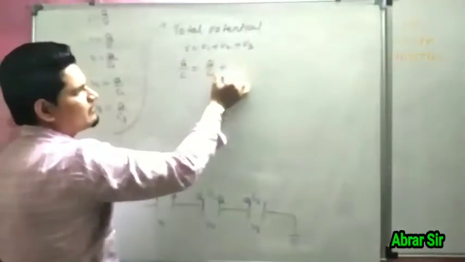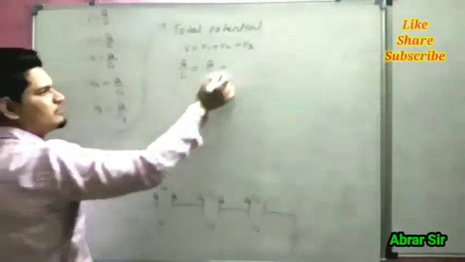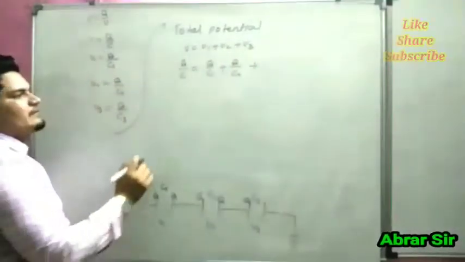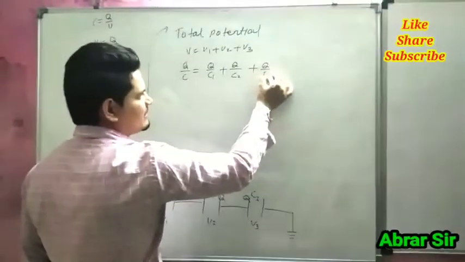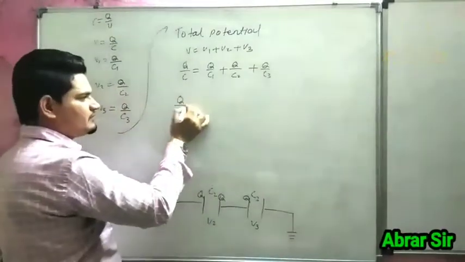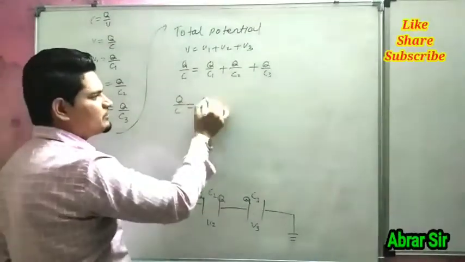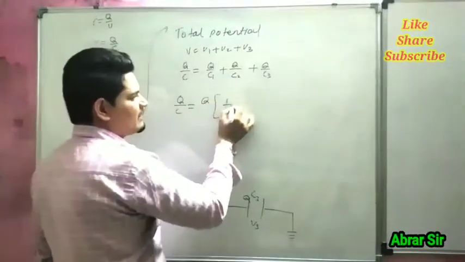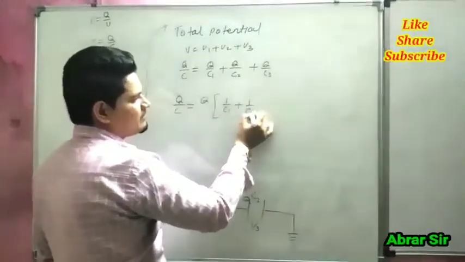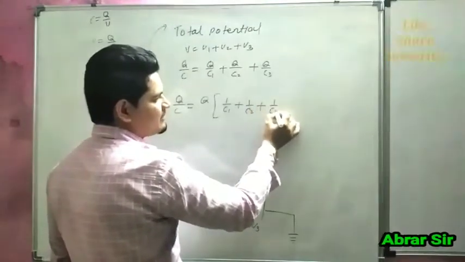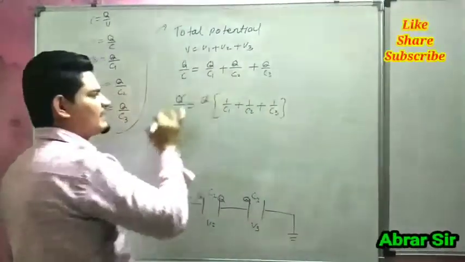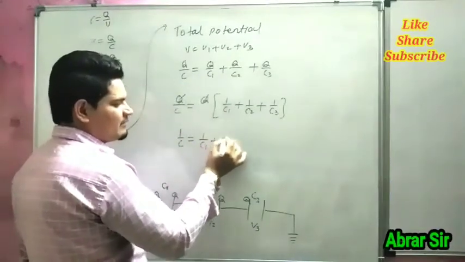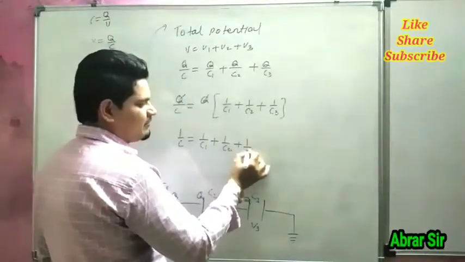Formula of V2, Q by C2. Formula of V3, Q by C3. Now we can take common Q from the numerator. So the remainder is 1 upon C1, 1 upon C2 and 1 upon C3. This Q can be cancelled. So 1 upon C is equal to 1 upon C1 plus 1 upon C2 plus 1 upon C3.